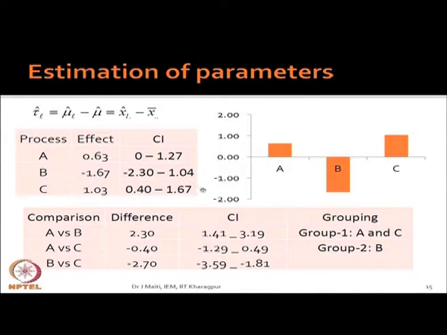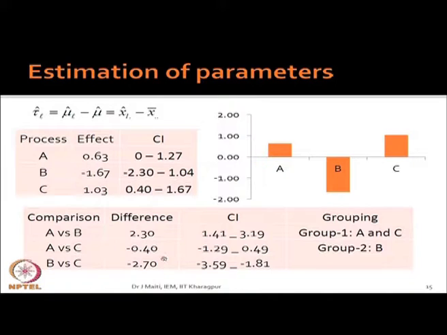Then we will find out what is the difference in the different population means. Okay. So, here first is the point estimate and confidence interval for means, second one is the difference in population effect, and the differences are for A to B, that is 2.30, A to C minus 0.40 and B to C minus 2.70. What are these? These are the mean differences,